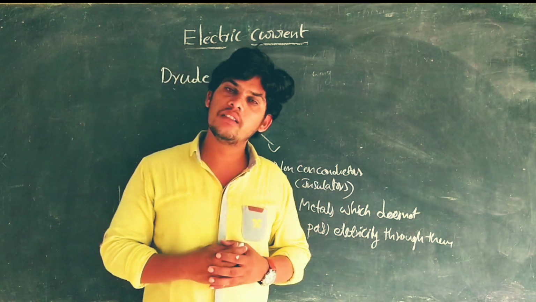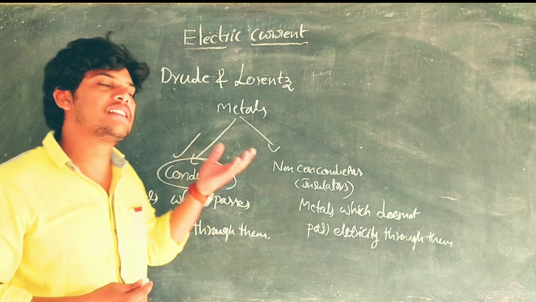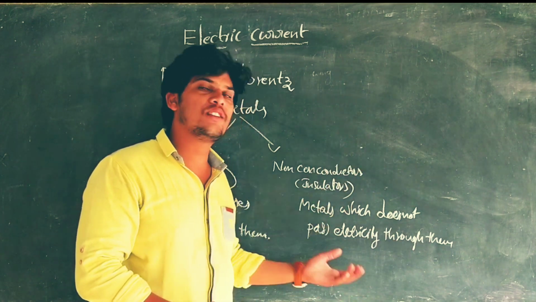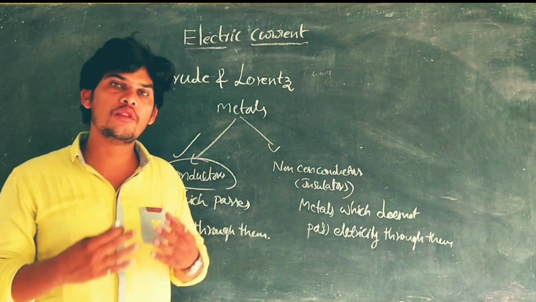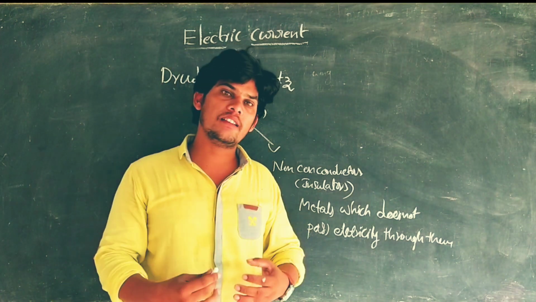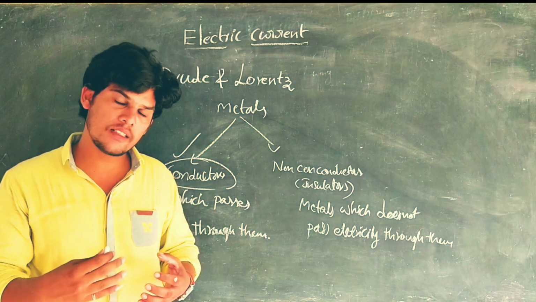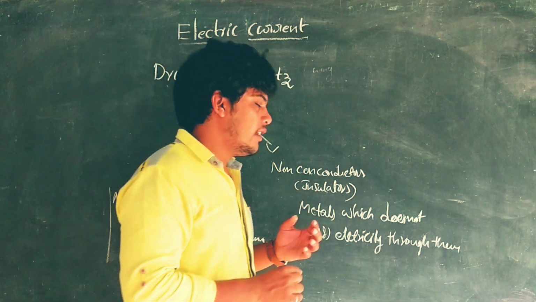There is a doubt at this point: why do conductors only conduct electricity, why do they pass electricity, not insulators? Is there any specific reason to pass electricity? Yes, there is a specific reason why conductors only pass electricity, insulators not.